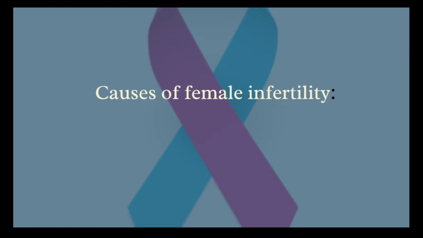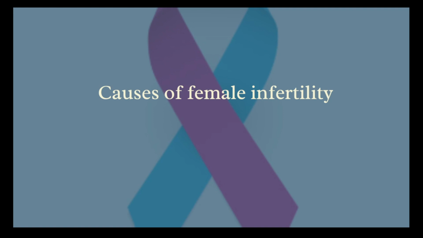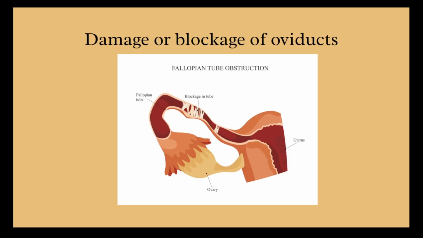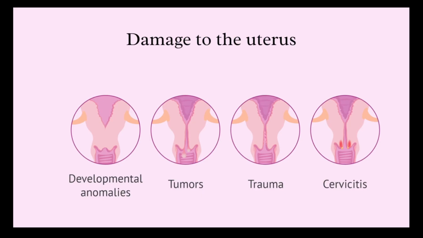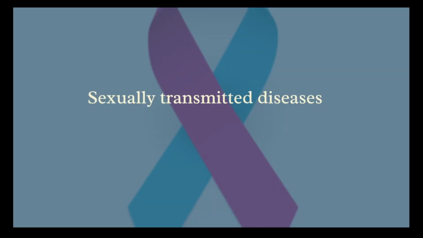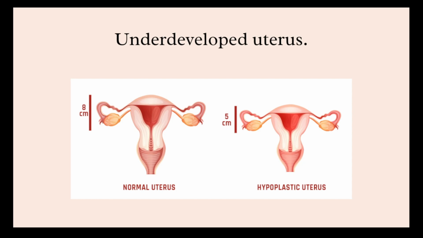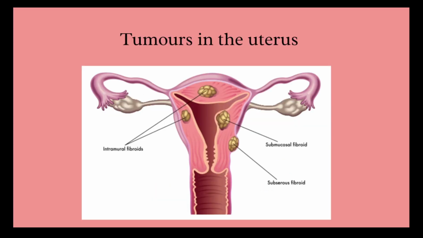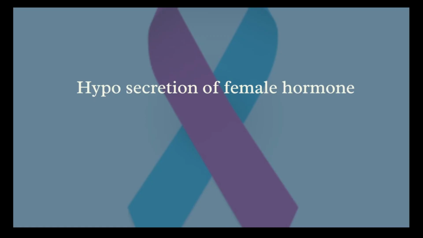Now let us discuss the causes of female infertility. Female infertility can occur due to the damage or blockage of oviducts, that is the fallopian tube. Sometimes it can be due to damage in the uterus due to various reasons. It can be even due to sexually transmitted diseases. Sometimes it can be due to an underdeveloped uterus, tumors in the uterus, or even due to hyposecretion, that is less secretion of female hormone.